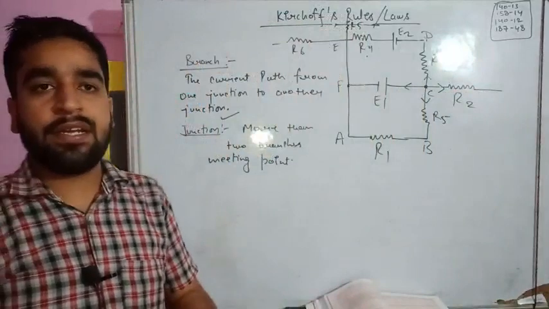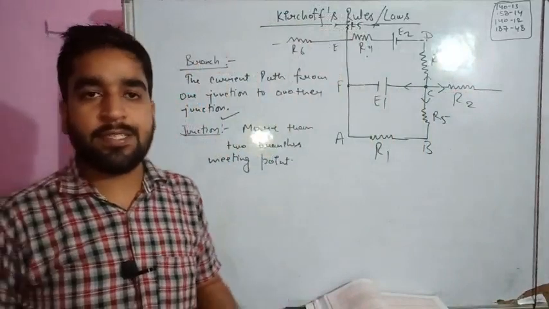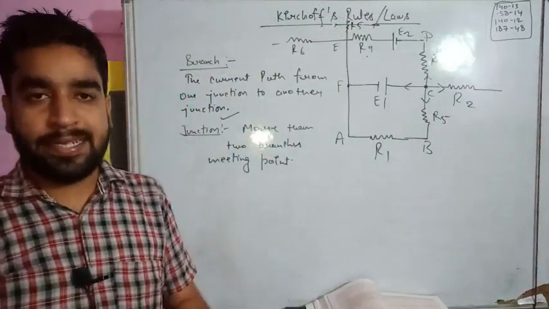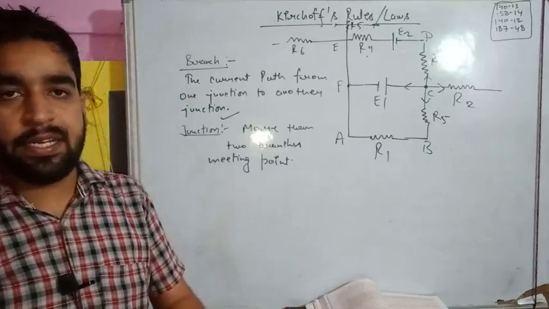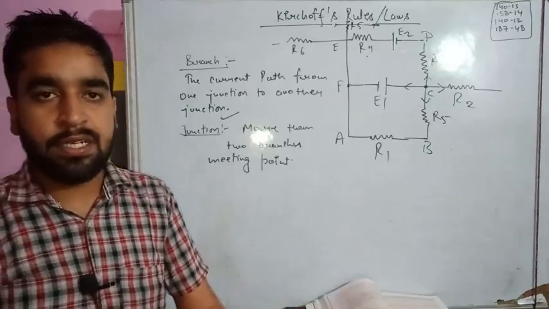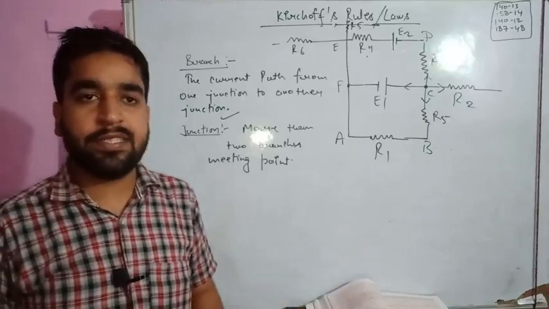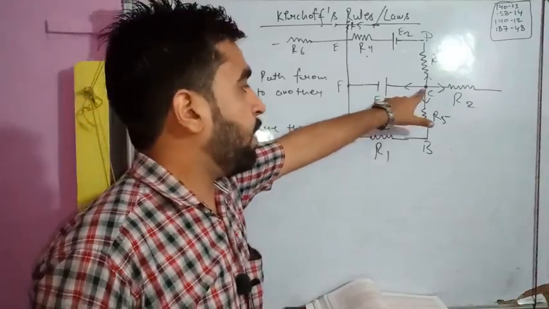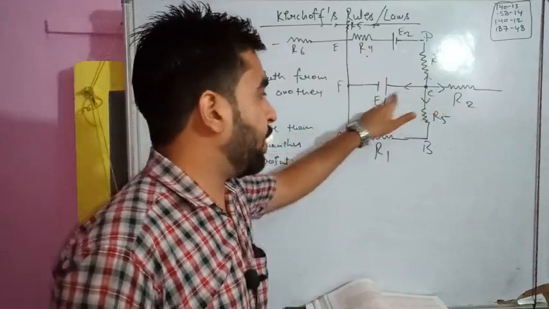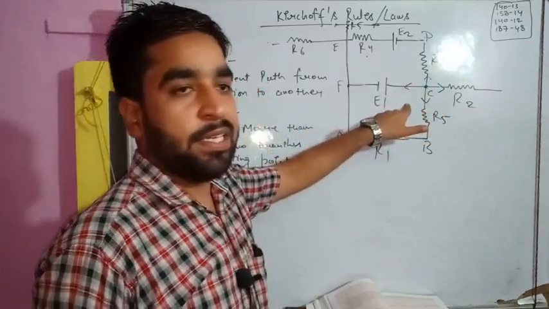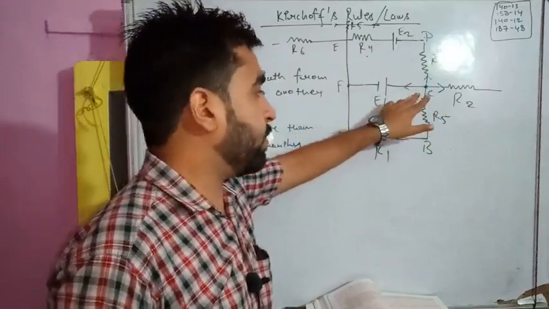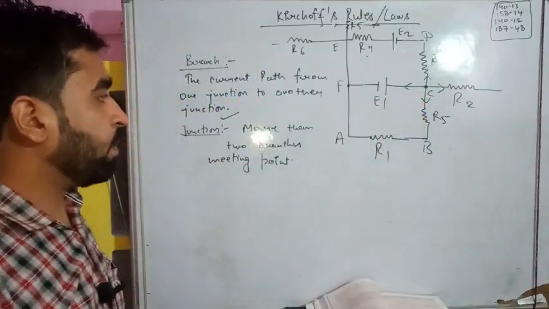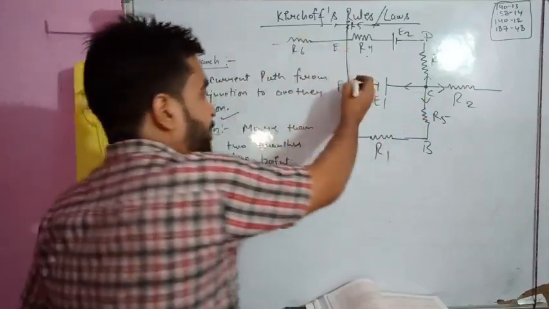So whenever a railway station is offering more than two lines, more than two destinations, that railway station is considered to be a junction. Similarly, if a point is offering more than two paths, it will be considered a junction. So C is a junction, F is a junction.